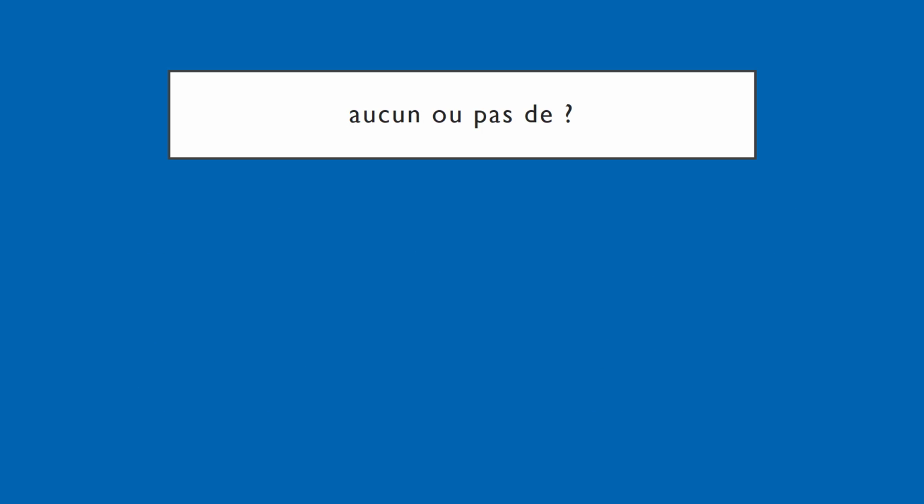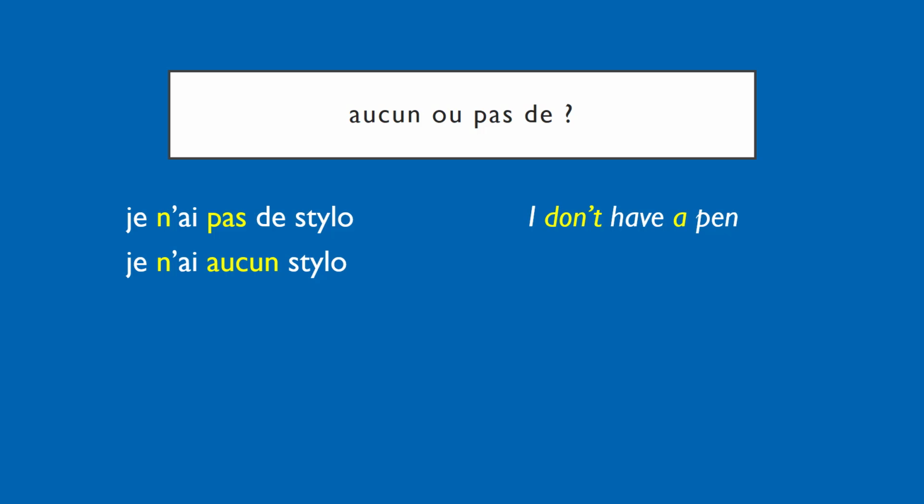Now a lot of people wonder what is the difference between aucun and pas de, since both express a lack of something. Take for example, je n'ai pas de stylo. We could translate this as I don't have a pen, right? But you could also say je n'ai aucun stylo, which I suppose is I have no pens. And people wonder, how do I know when to use which one? My answer to you is have a look at the English. If someone says to you, do you have a pen? And you don't, which one would you say? I don't have a pen, or I have no pens? I imagine some of you say I don't have a pen and others say I have no pens. You could reasonably respond with either one of them. And the same goes for French.